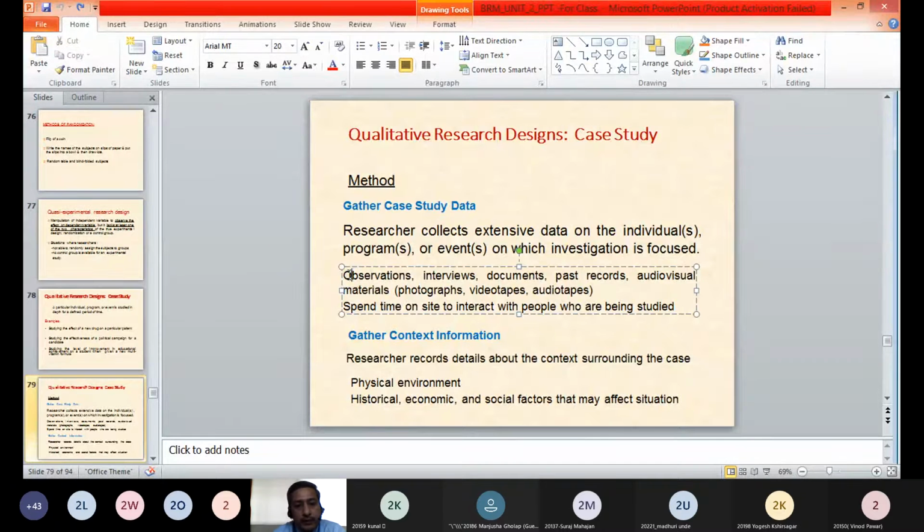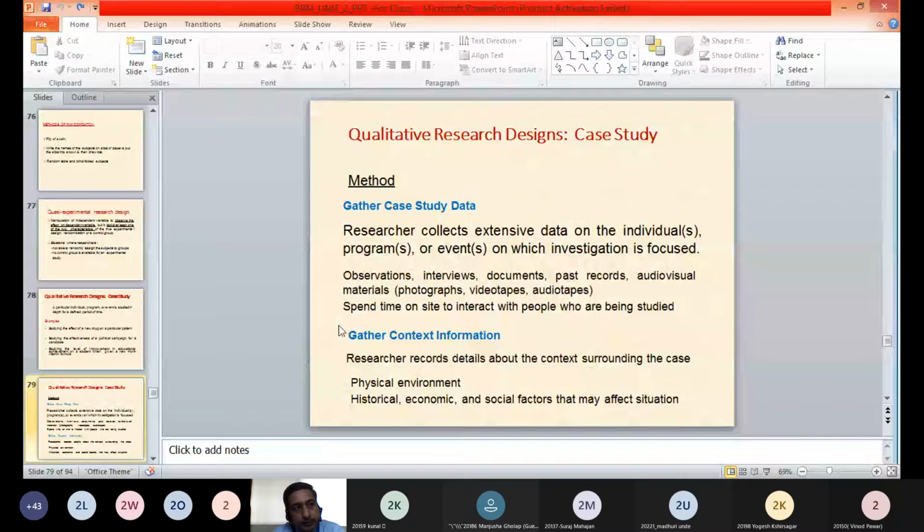The data can be collected through different observations, interviews, documents, past records, and audio-visual materials. In audio-visual materials, there are photographs, videotapes, audio tapes, all the information related to that particular individual, program or event, that is collected. And the researcher may spend time on site to interact with the people who are being studied.